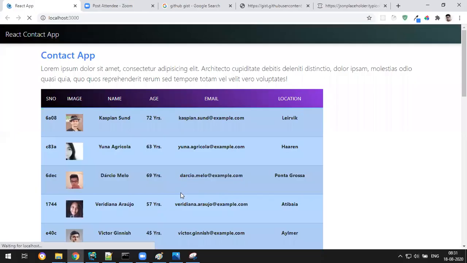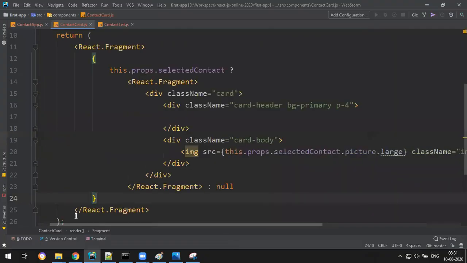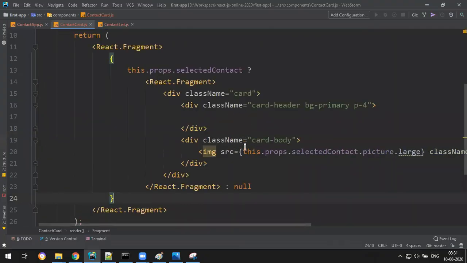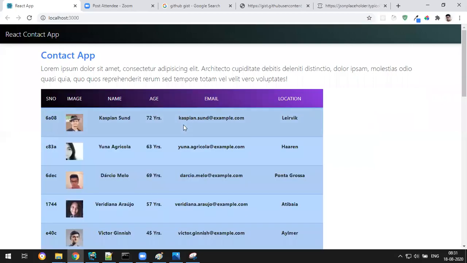Check. No data because nothing is selected. If I select, then it displays. Okay, like this. But I want to keep it center and some margin top. Keep it center, so text center. But I have to keep some margin top. So I write a nice design. Here you write some space: a div with the class called p-4. Okay, some nice space will come out there in the card header.